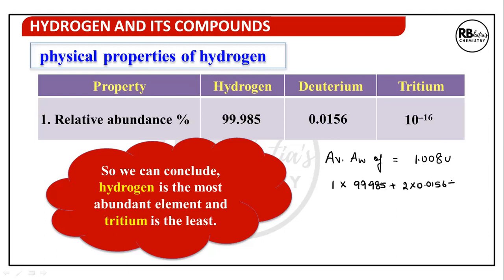We are basically calculating the average. Plus tritium mass is 3, into 10 to the power minus 16, its abundance. All this we divide by 100. So when you calculate it, it is 1.008 u. So the average atomic mass comes closer to the mass of protium, which shows that it is highly abundant in nature.